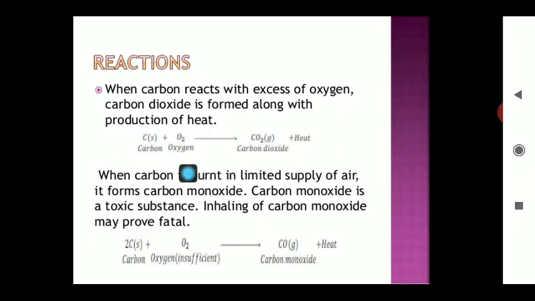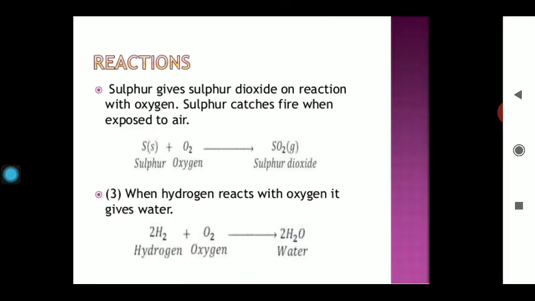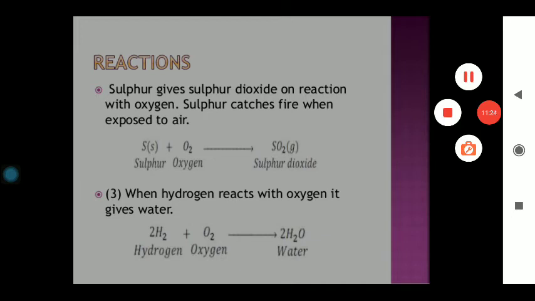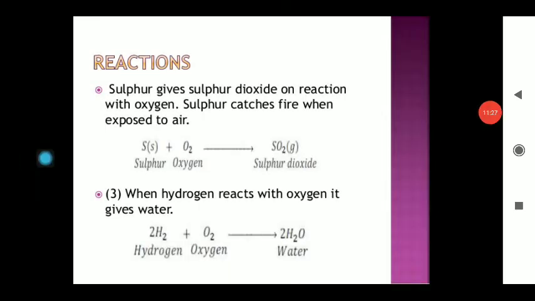When an abundance of O2 is present, CO2 is formed, and when a less quantity of O2 is present, carbon monoxide is formed. So these are very common reactions in the surroundings, and these two reactions are common during the combustion of any fuel. Whenever the fuel burns with a sooty flame, along with the soot, with a yellowish appearance, the liberation of CO will be there, and when the fuel burns with a clean bluish appearance, the CO2 formation will be more. In this way, these two reactions are very common during the combustion of any kind of combustible substances. Now, I am taking the next chemical reaction, that is the reaction with sulfur.